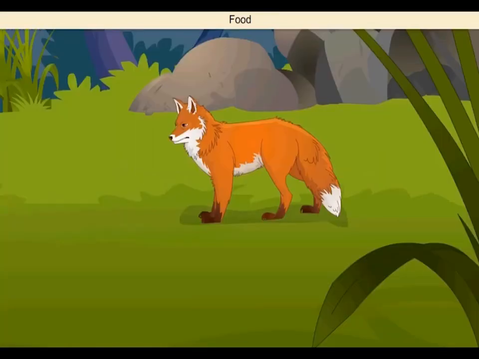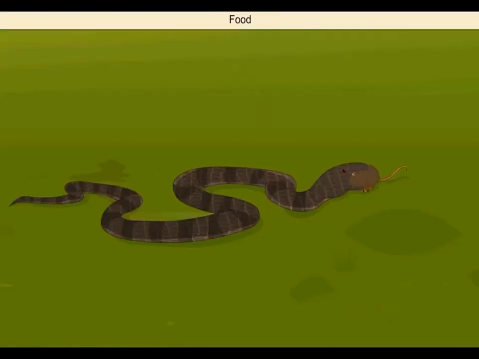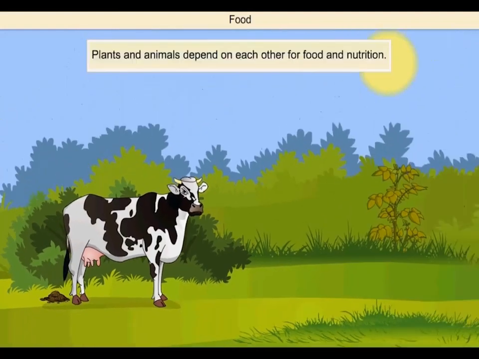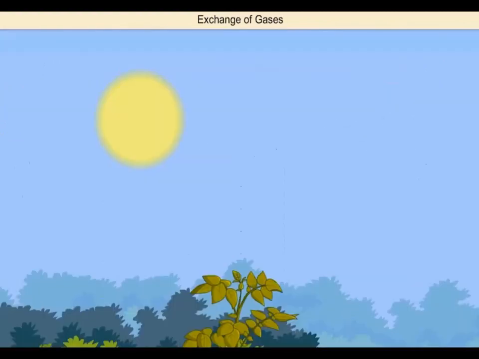Even they indirectly depend on plants for food. Animals depend directly or indirectly on plants for their food, and in turn, the dung that these animals produce serves as manure for the plant. So plants and animals are interdependent for food and nutrition.